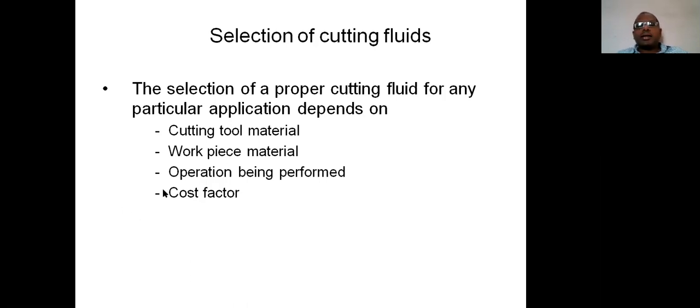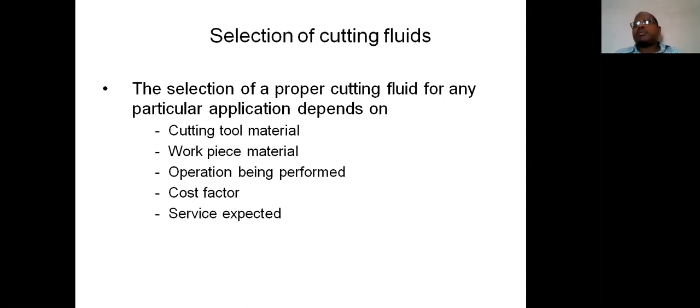Observe this cost factor. Generally, the cost factor is considered for units or industries which have large numbers of machines. If a small firm or operator or owner has 1 or 2 units, it should not appear as a large criterion for him. But for a large firm which has multiple different types of machines, the cost factor is also very important to consider for selecting the required cutting fluid.